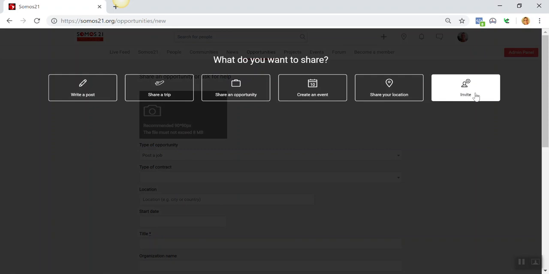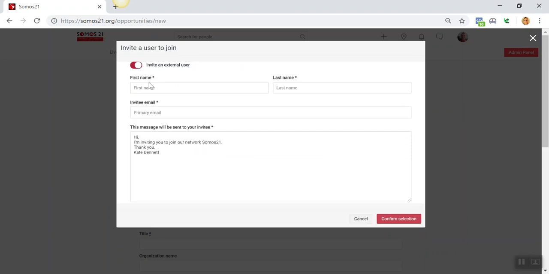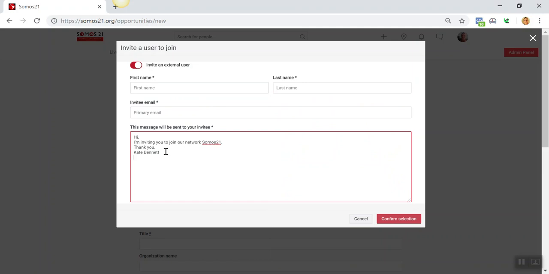And this last one up here, inviting people. This is where, if you want to invite someone from outside, so you want to invite a friend or I don't know who, you can send them this email and just invite them to the platform. This doesn't necessarily mean that they will purchase membership, but they can come on the platform, they can make themselves visible, and if they want to access more functionality, they can purchase membership.